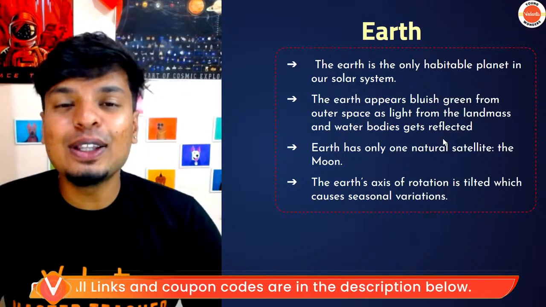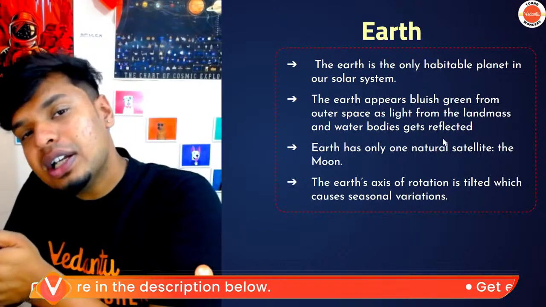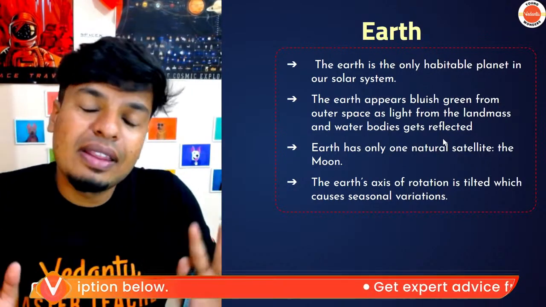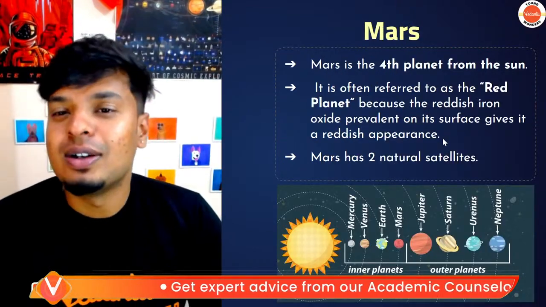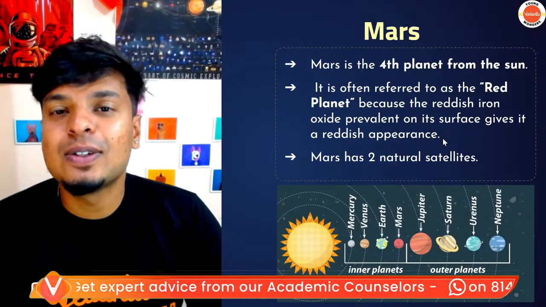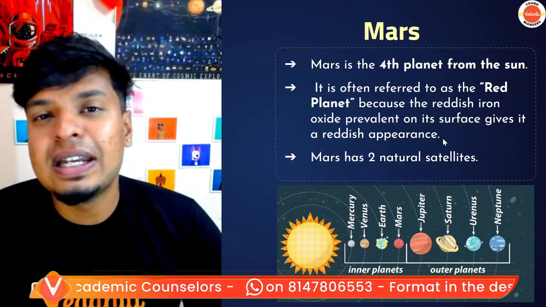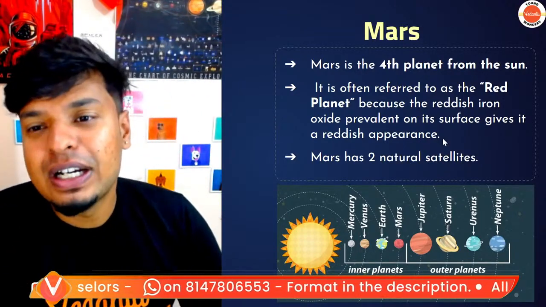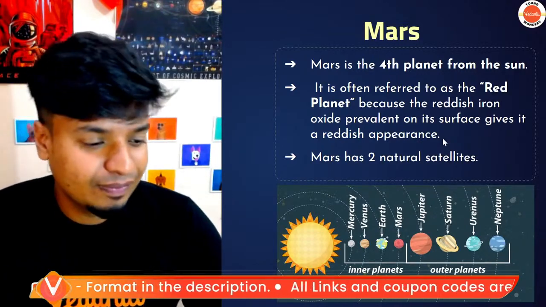And why is Earth the only planet with life? Because Earth is in the green zone, guys. Not too hot, not too cold. We are in the right condition. Mars. Mars is the fourth planet. It's also called the red planet because of the reddish brown iron oxide present on its surface. Mars has two natural satellites.